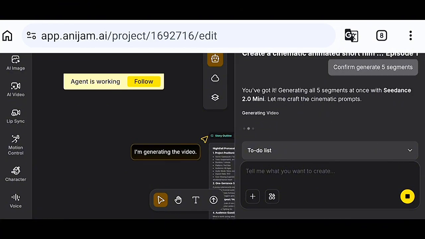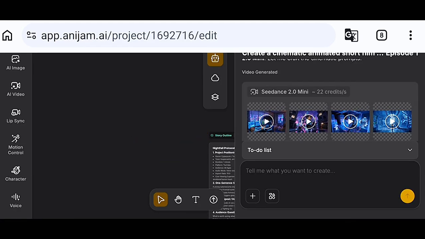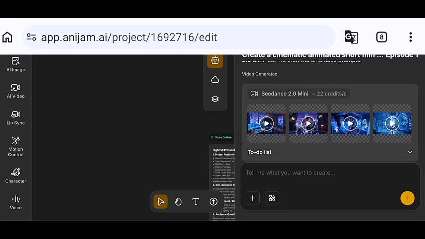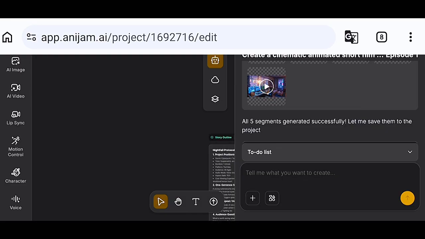So guys, our video is generating already using Seedance 2.0 mini, as you can see, and it's generating all 5 videos at once. So guys, once everything has been generated, you can actually go on and make any adjustments you want. You can preview your videos, you can rearrange the scenes if you need to, and you can add final adjustments before you export your videos. Okay, so I like it. I'll just scroll down and continue chatting with my AI.